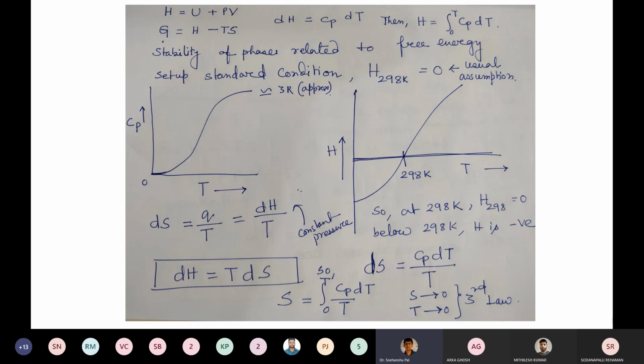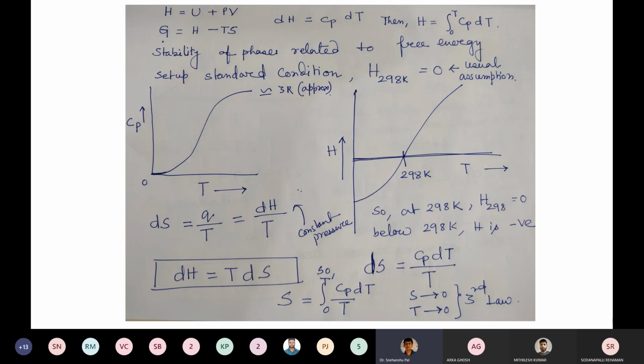Now, if you check that Cp versus T plot, it is an S-like plot, and the maximum value is around 3R approximately. It can be 3 to 3.6, 3.7, it varies, but around 3R. The important part is the absolute zero section. We already know that as T tends to 0, Cp also tends to 0.